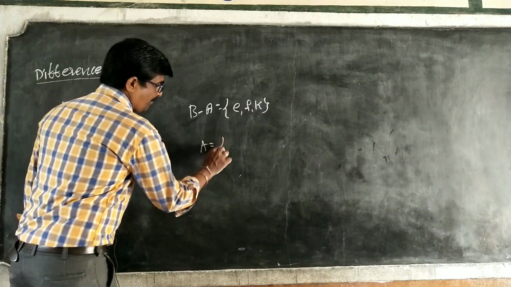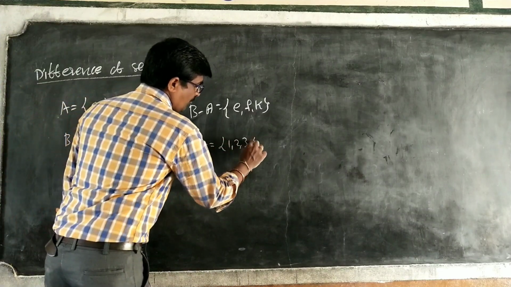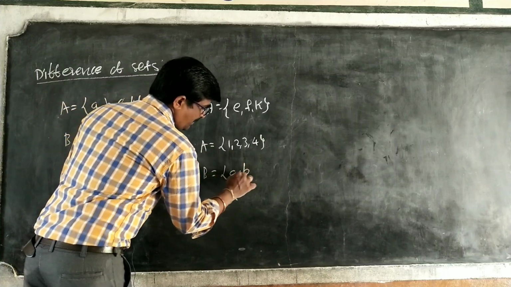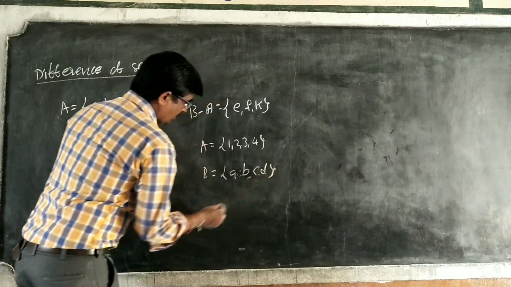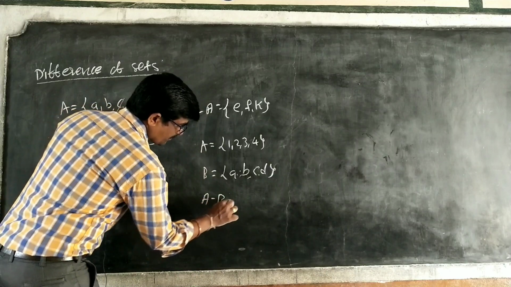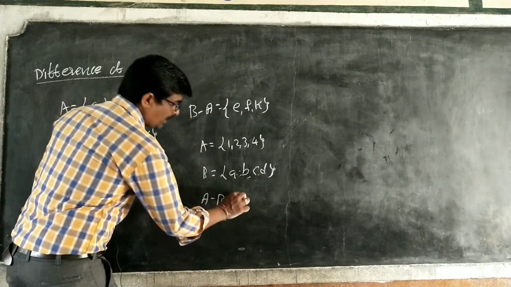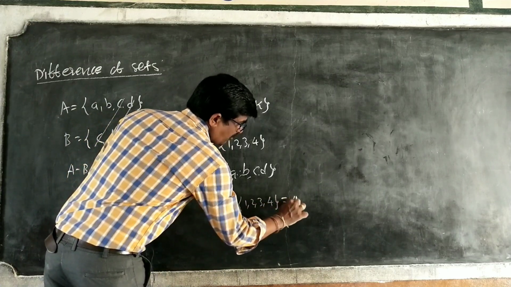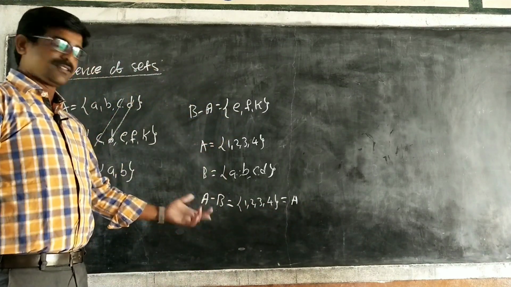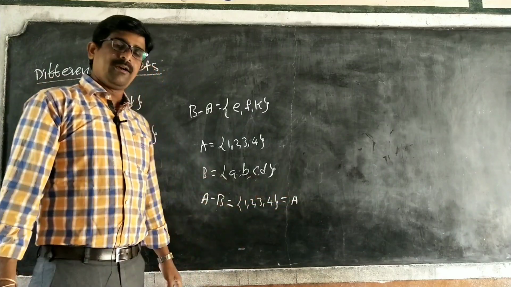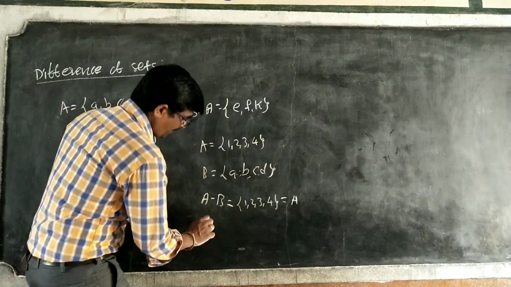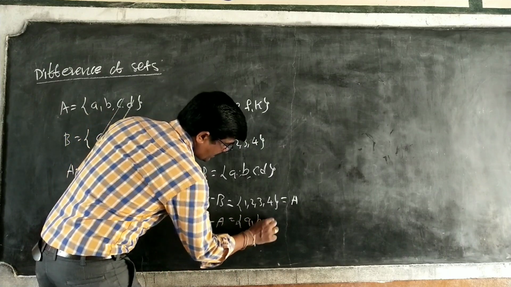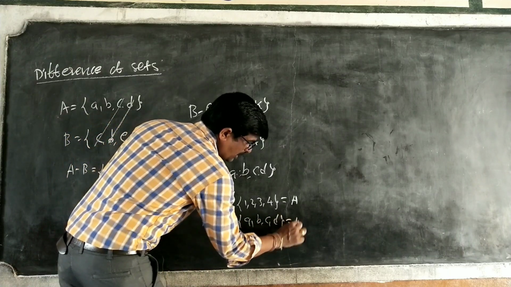If A is equal to 1, 2, 3, 4 and B is equal to A, B, C, D, what is A minus B? A minus B is equal to only 1, 2, 3, 4. That is equal to A only. No common elements, so simply A minus B is equal to A. Same like that, B minus A is equal to A, B, C, D, that is equal to B only.